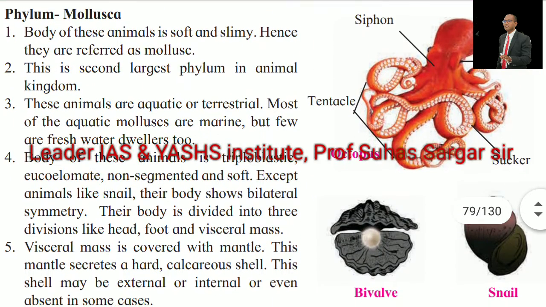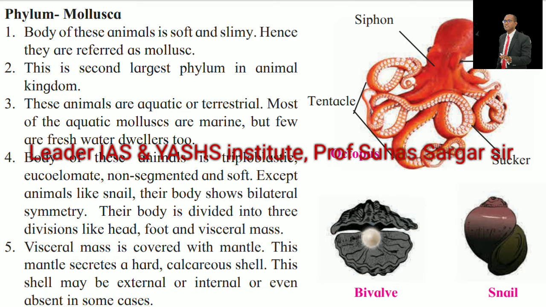Phylum Mollusca. Body of these animals is soft and slimy. Hence, they are referred to as mollusca. This is the second largest phylum in the animal kingdom. These animals are aquatic or terrestrial. Most of the aquatic molluscs are marine, but a few are freshwater dwellers too.